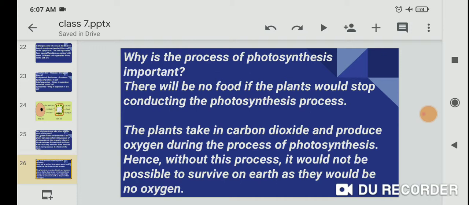So dear students, photosynthesis not only prepares food but also makes the oxygen that makes it possible to survive on earth.